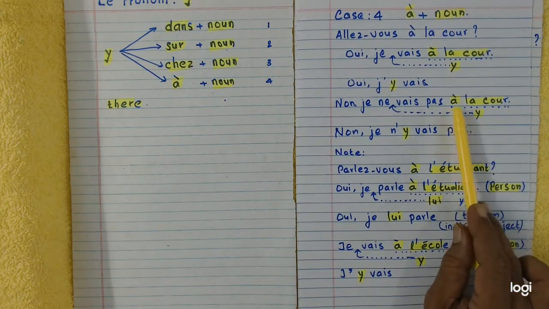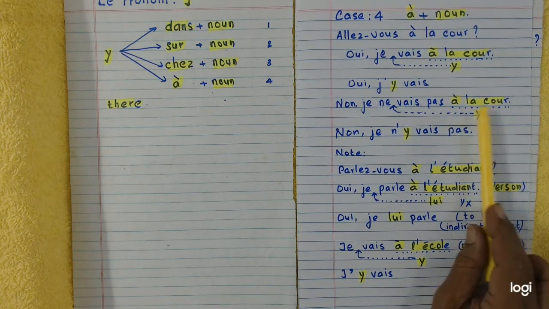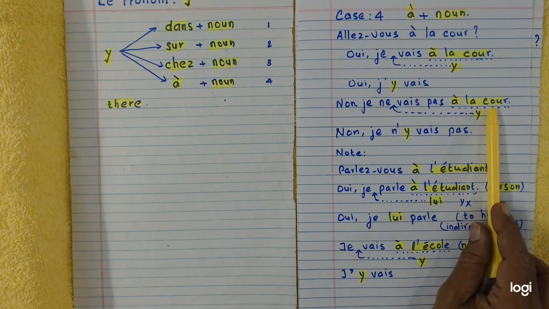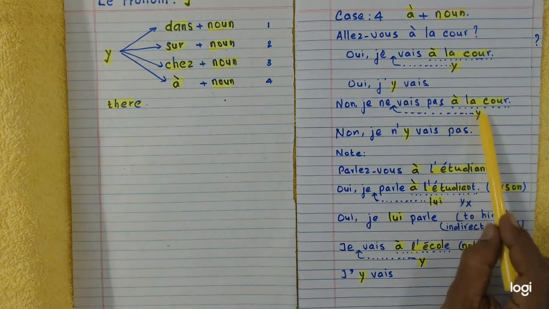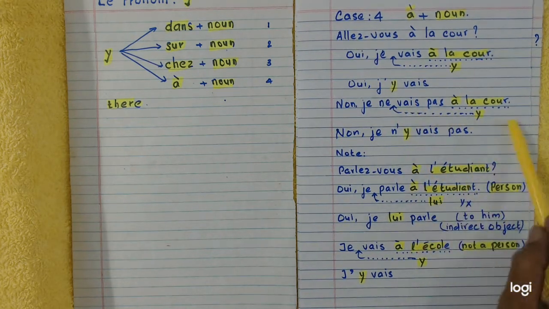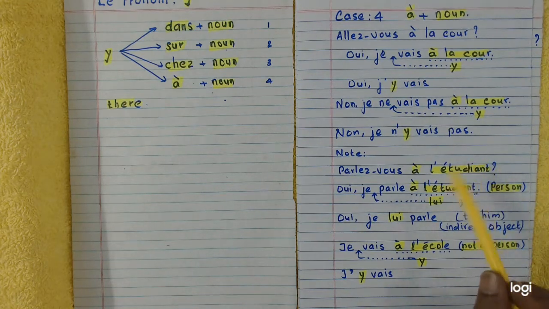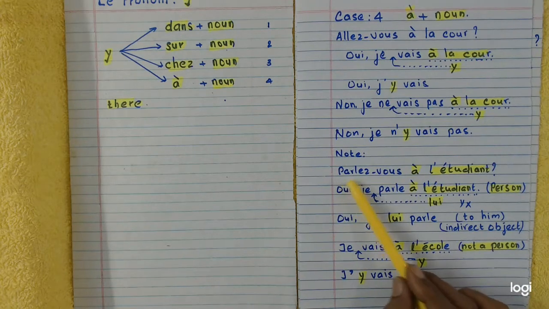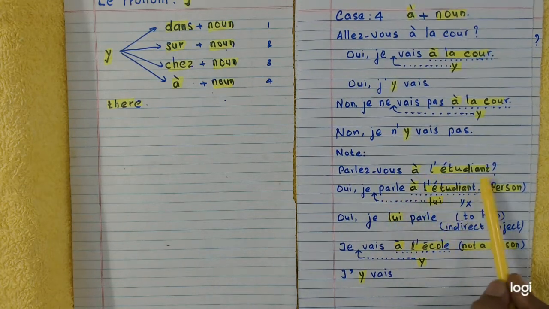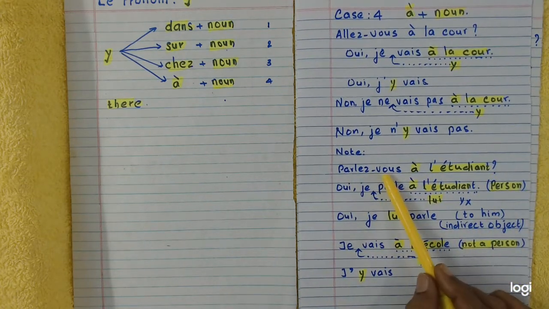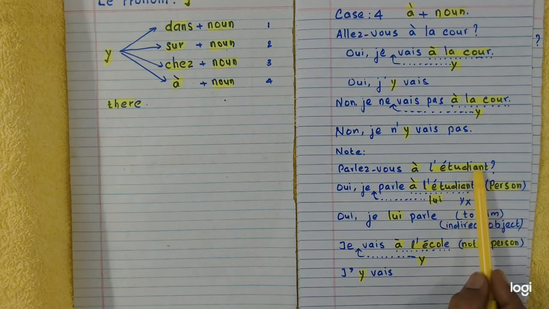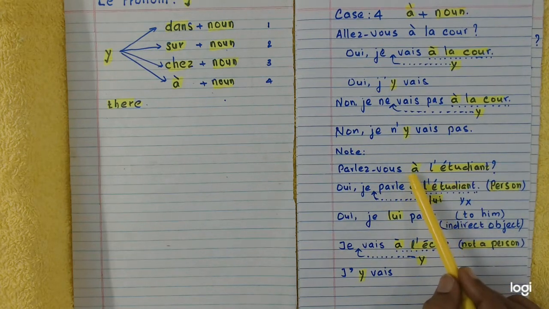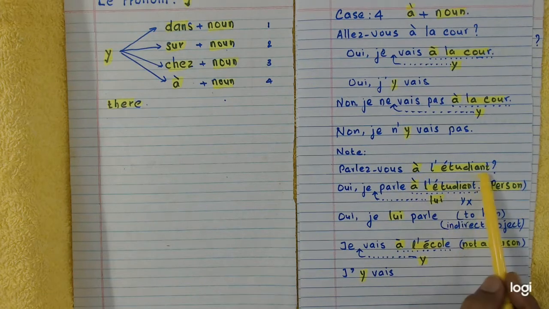À la cour, to the ground. Ground is not a person. It's not a noun of a person. In that case, I can make use of y, and my answer will be correct. If it is a person, what will happen after à? Parlez-vous à l'étudiant? Do you speak to the student? How will you replace this noun? Tell me.